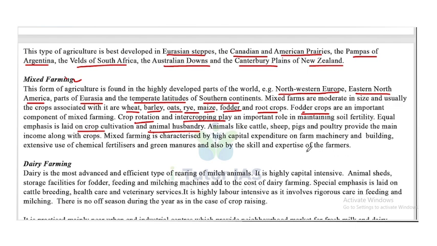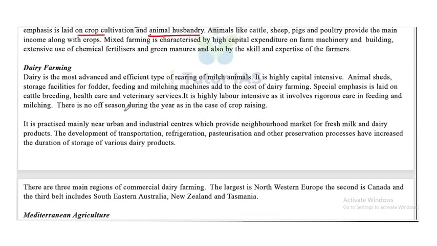Now, dairy farming. Dairy is the most advanced and efficient type of rearing of milk animals. It is highly capital intensive. Animal sheds, storage facilities for fodder, feeding, and milking machines add to the cost of dairy farming. So these things add to the cost of dairy farming. Special emphasis is laid on cattle breeding, healthcare, and veterinary services. It is highly labor intensive as it involves rigorous care in feeding and milking. There is no off season during the year as in the case of crop raising.